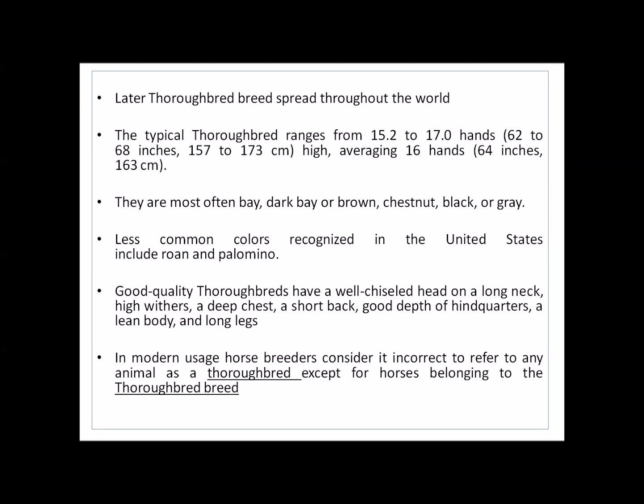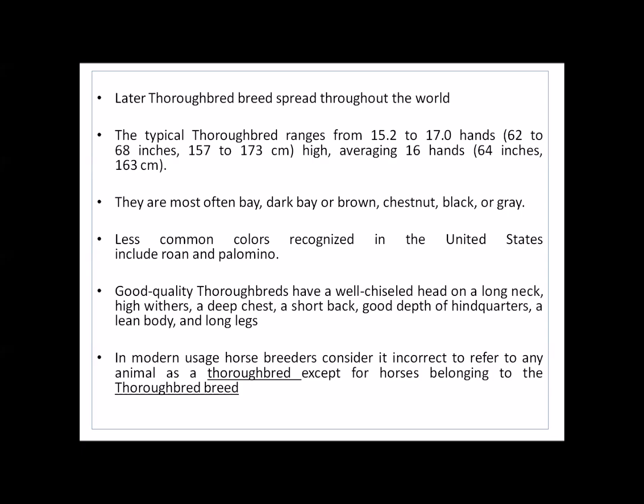A good quality thoroughbred has a well chiseled head on a long neck, high withers, deep chest, short back, good depth of hindquarters, and a lean body and long legs. All these words we used, those in the equestrian field are able to imagine. Probably you may not imagine, but if you have an idea, it's very good. So altogether it looks very beautiful, lean and tall.